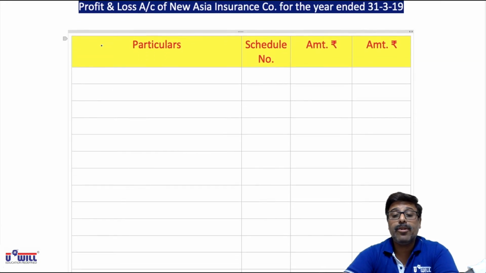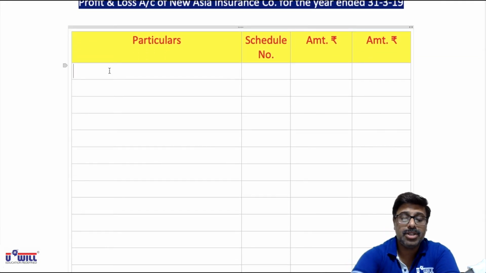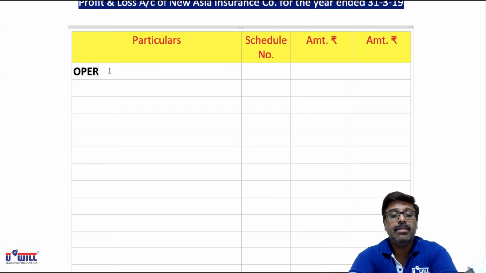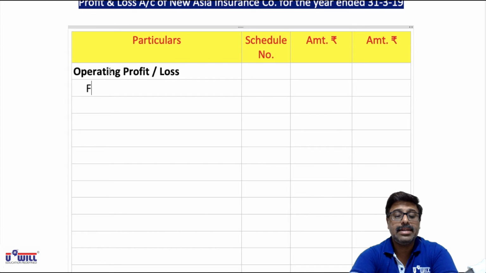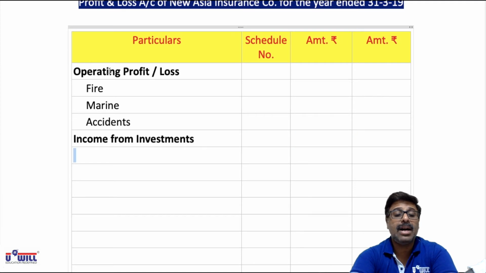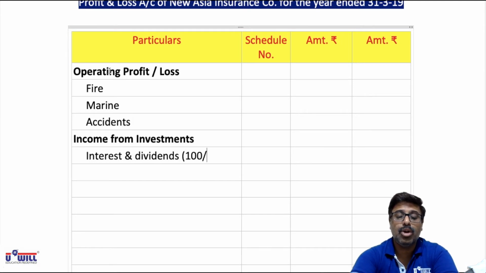Now the profit and loss account we don't have to make in columnar form, so only 2 columns of amount will be sufficient. We'll be starting with operating profit or loss. In that we'll record fire's amount once we obtain it later on, then marine's amount, and accident's amount once we obtain them later on. Thereafter we'll record income from investments. Now here also we have II P&L account marked item, same interest and dividends. So that 100 upon 75 we will do for the gross amount over here.